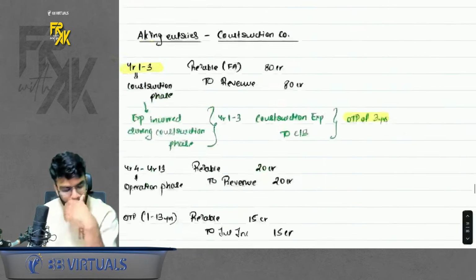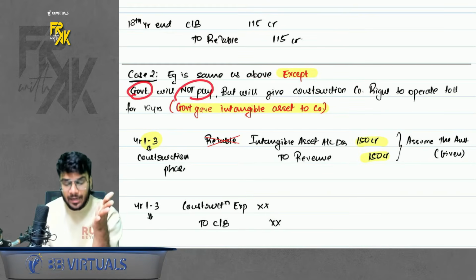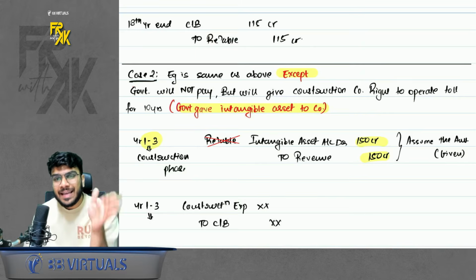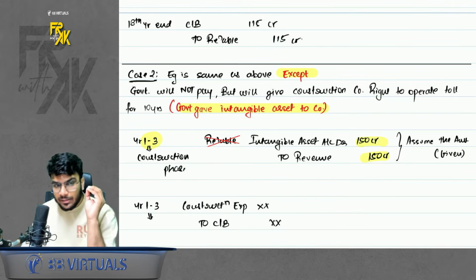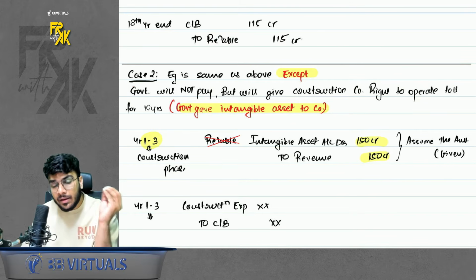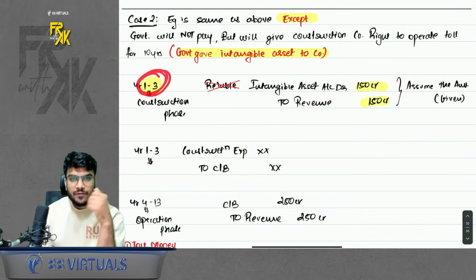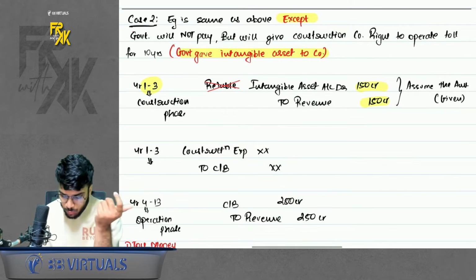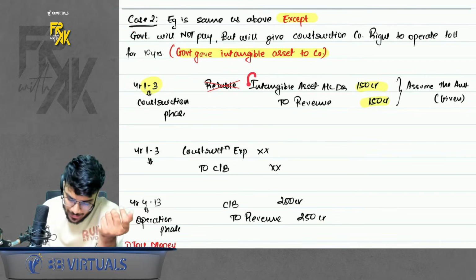Now there is case 2 also here, where government is saying that it will not pay anything to you, but it will give the license to operate the toll, and whatever money you collect from the toll will belong to you. So government is telling the construction company that they will not pay anything, but they can run the toll and collect the money from the customers or from the public. So here in the construction phase, the construction company cannot book a receivable because they are not going to receive the money, but they are going to receive a license. So they will book an intangible asset to revenue.